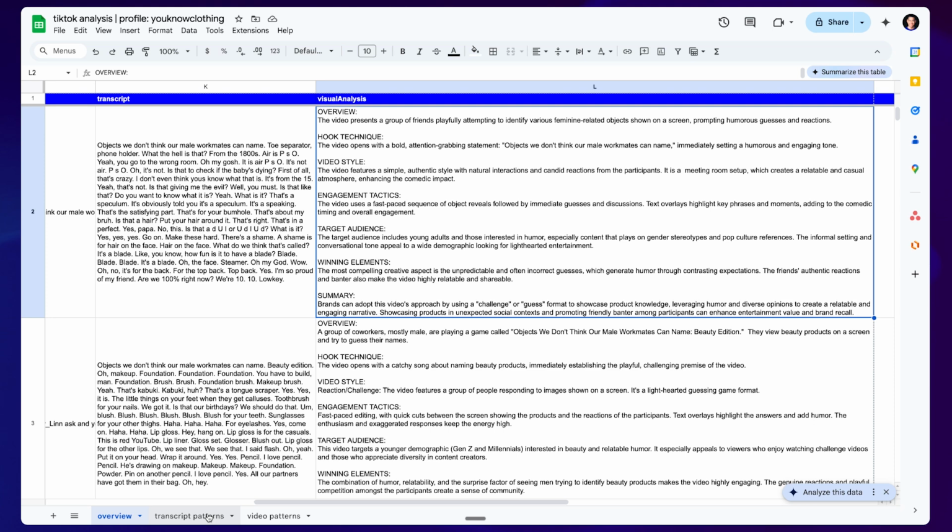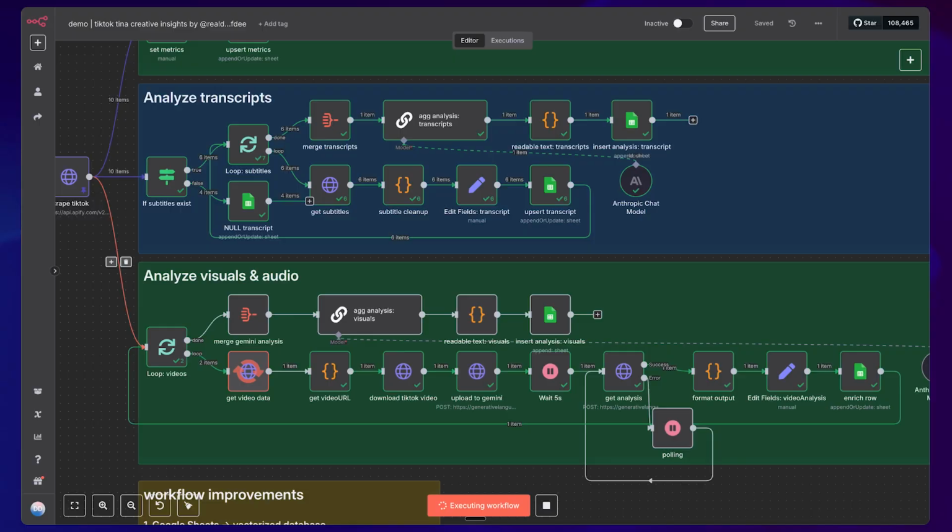Hey, what if you had an AI workflow that could dissect your competitors' most viral TikToks, the angles, the hooks, the scripts, the edits, all in minutes, and then hand you the playbook? Well, in this video, I'm going to spin up an n8n workflow that analyzes TikToks for you, watches them, and gives you ad angles and the winning elements to copy and paste into your brand's creative.